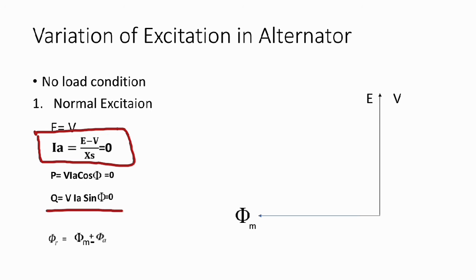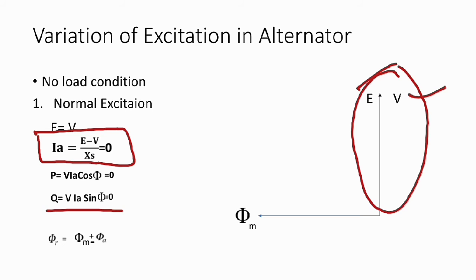So here we see the phasor diagram. This is V, this is E, and they are in the same phase with equal magnitude. That's why a single phasor line is shown here. And we know that the EMF lags the main field flux phi m. Because there is no armature current, there is no armature flux.